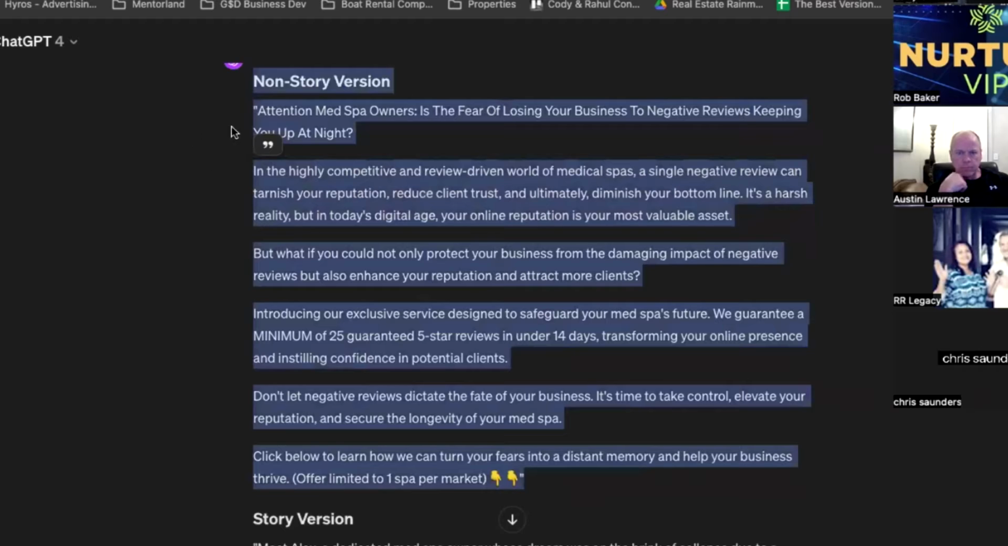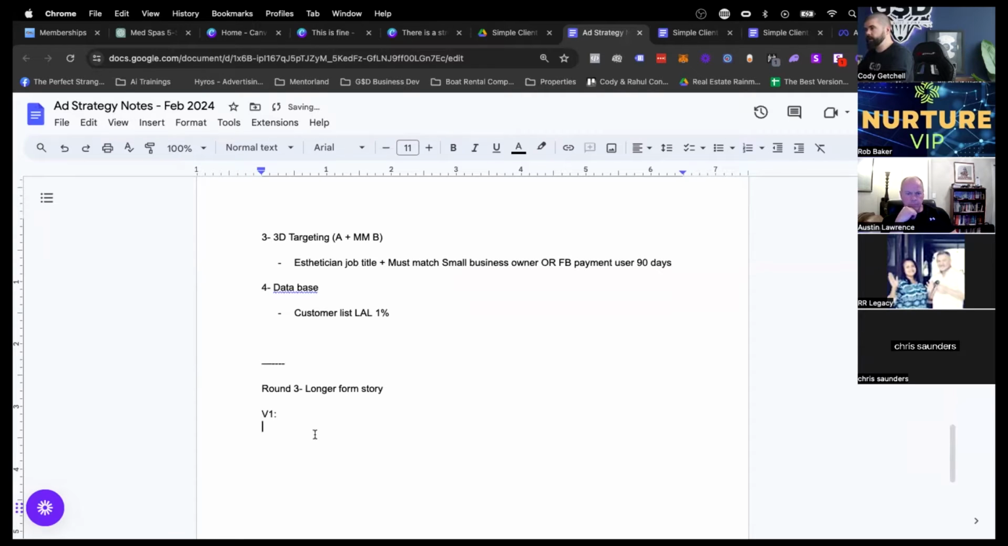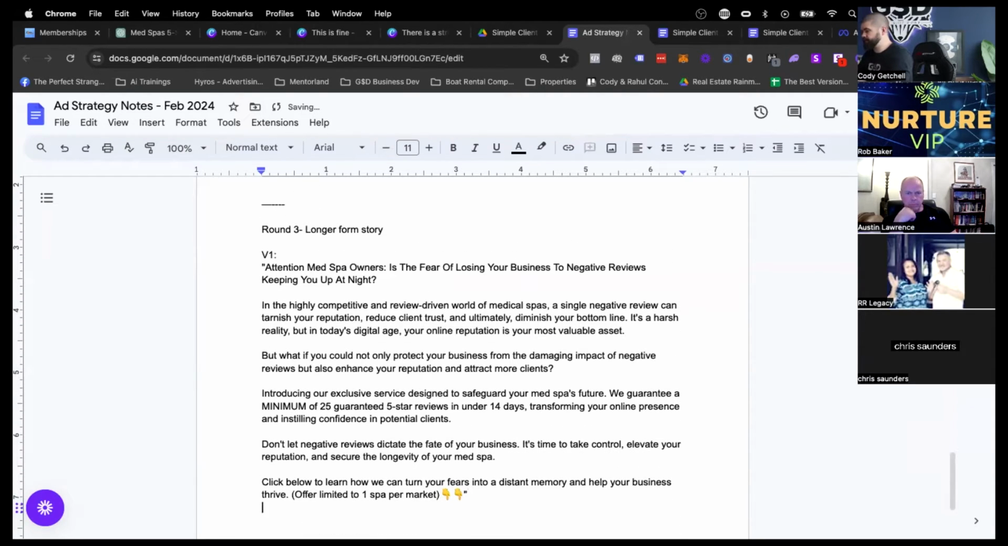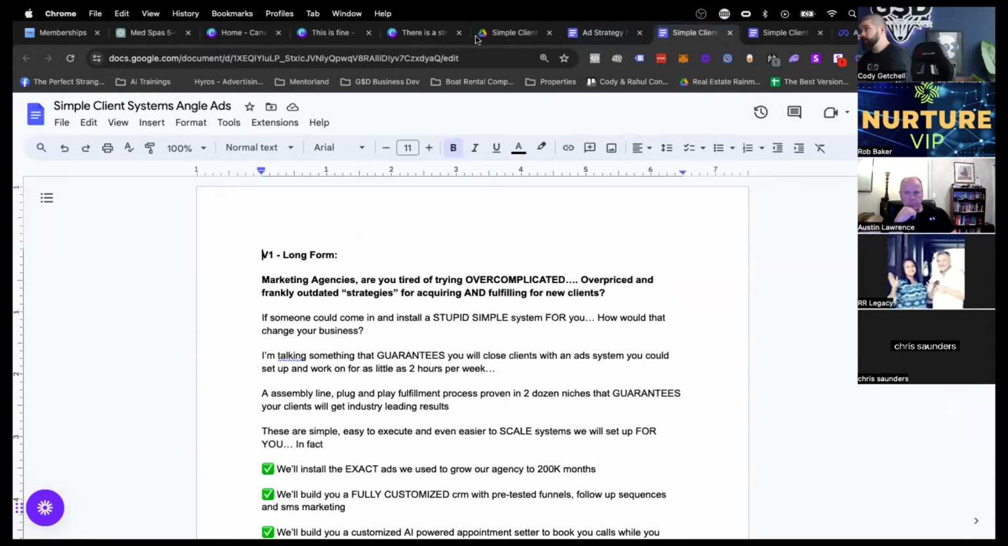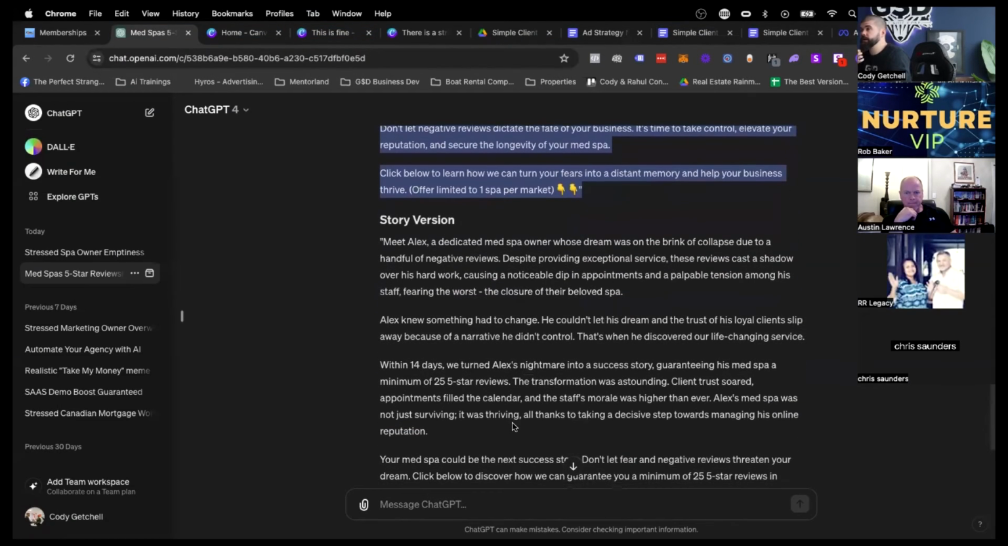So this would be long form 1, version 1 here. Base for that formatting, right? And then we get version 2 below that, right? Again, okay, here we go.